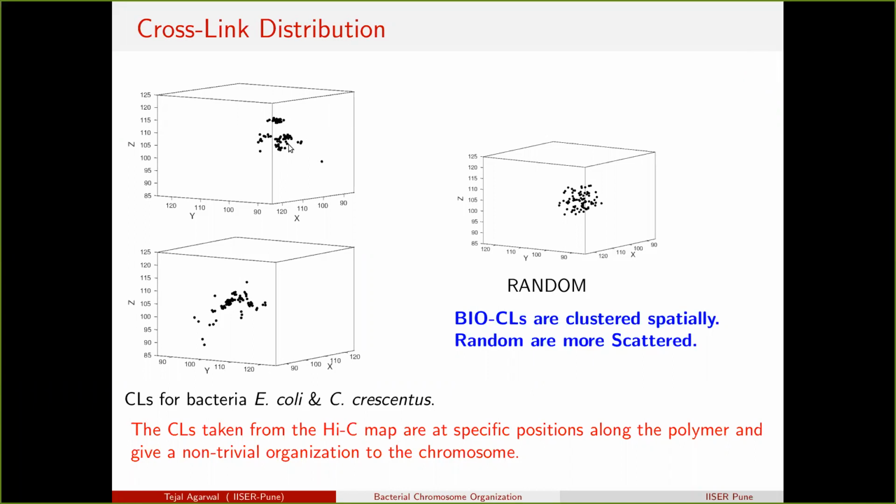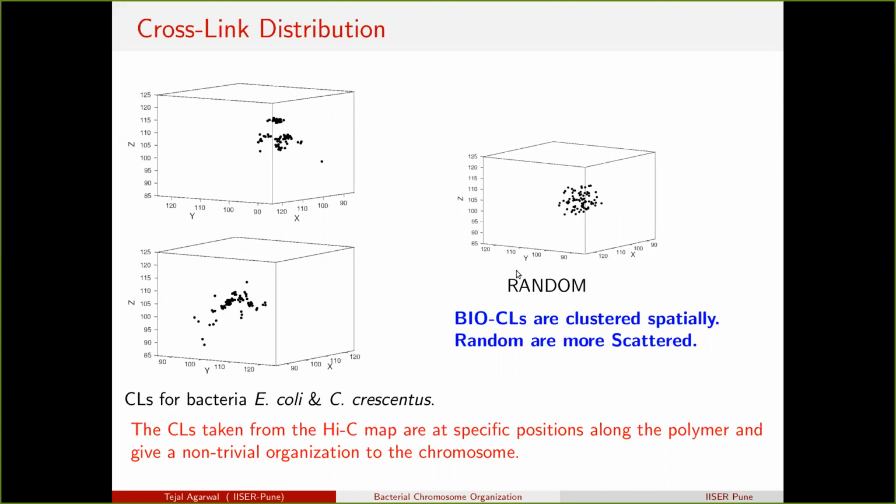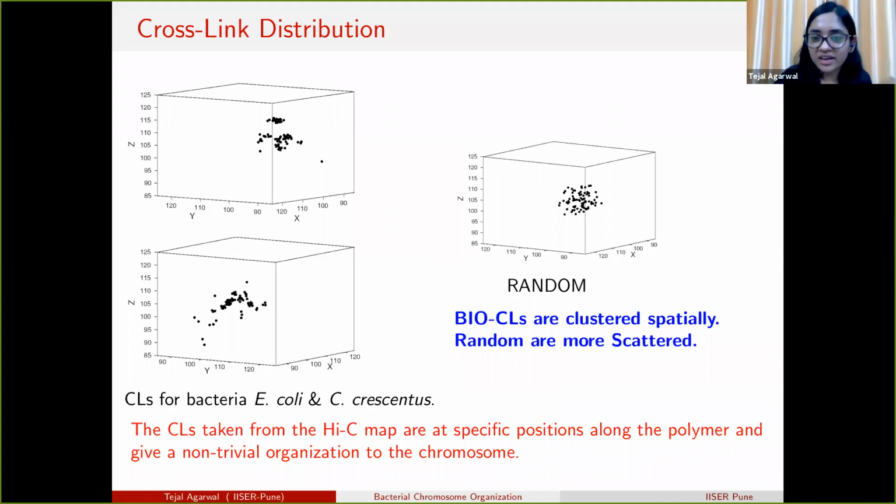Yes. From there we find that they are clustered in space, but for the randomly crosslinked polymer, we found that the crosslinks are distributed in space. The only comment is that this sometimes can depend upon which orientation you view it at. Yeah, I have checked it from different orientations as well. Sure. Okay, go on.